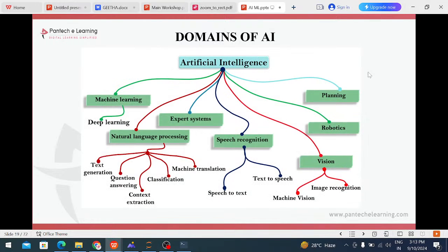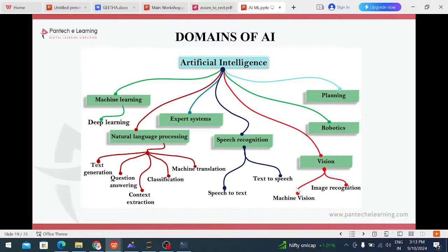Domains of AI: artificial intelligence works in a lot of sectors like machine learning, planning, robotics, expert systems, natural language processing, speech recognition, and vision. First, artificial intelligence supports machine learning, right? In machine learning, we collect past experience data. After that, for images, audio and video, we use deep learning. Expert systems give a plan to the machine. Whatever you train the robot to do, it has to perform like that only. For that purpose we use robotics.